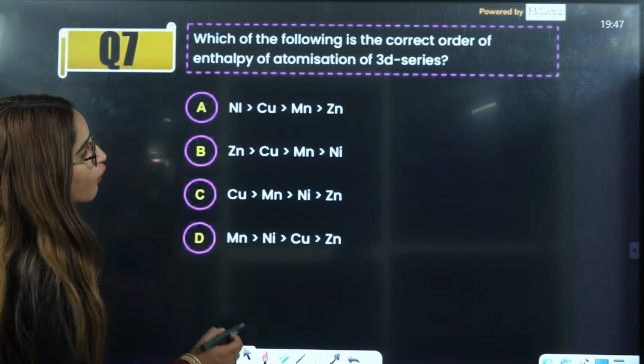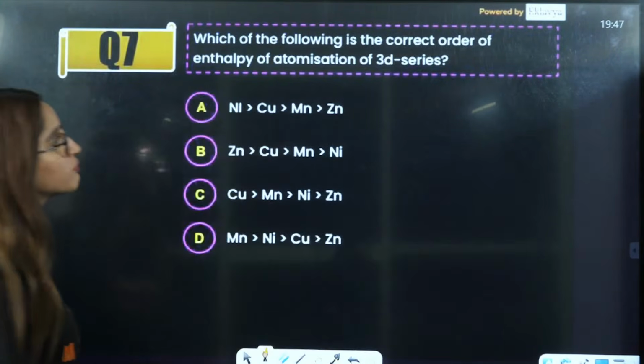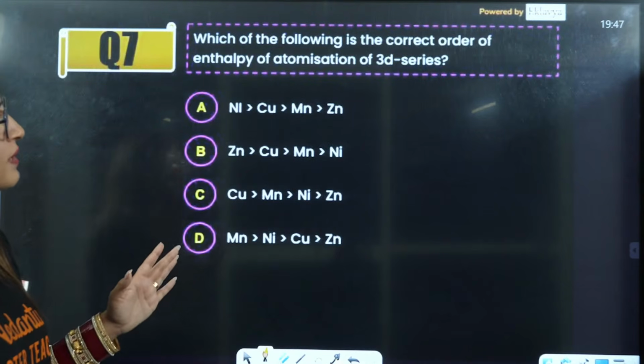Next question is, which of the following is the correct order? Okay? Which of the following is the correct order of enthalpy of atomization?